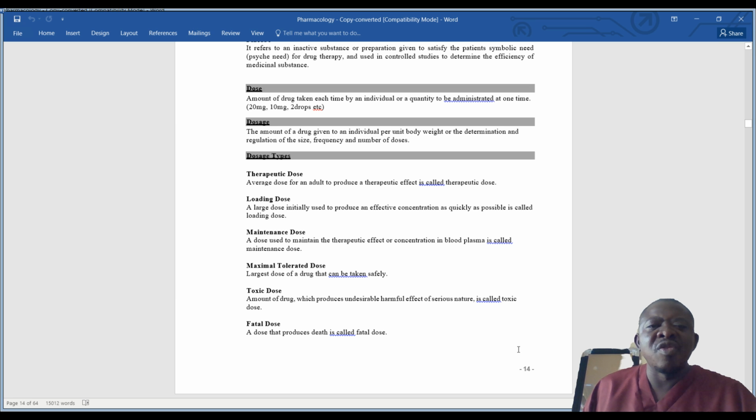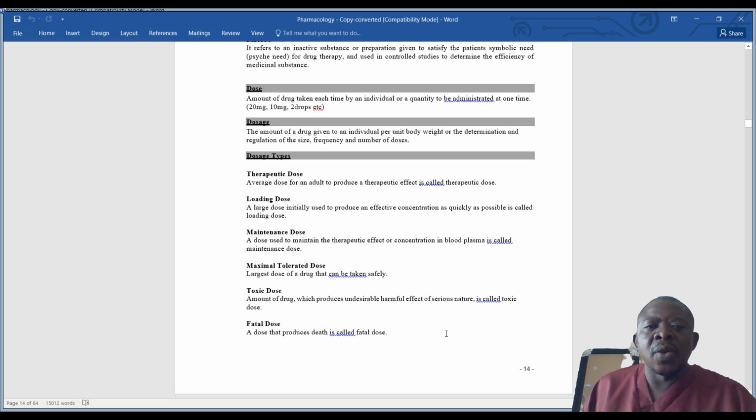So all drugs have a largest dose that you can take, because after you take more than that, it becomes toxic. So the maximum tolerated dose is just the largest dose of a drug that can be taken safely.